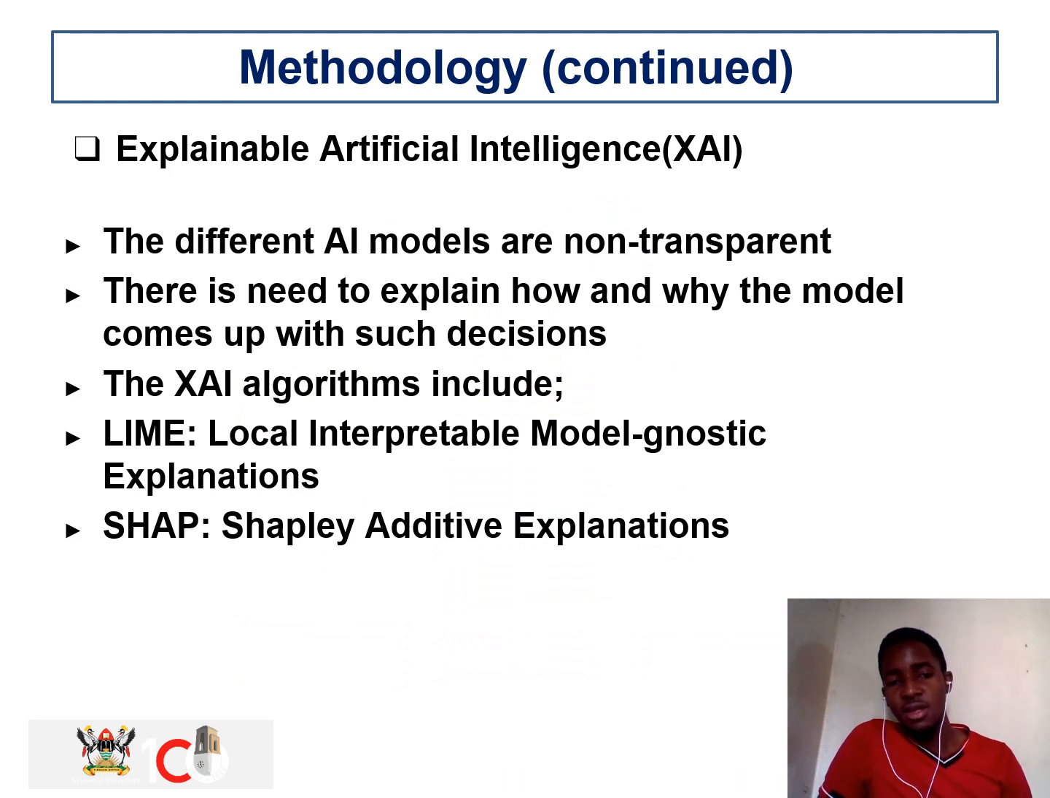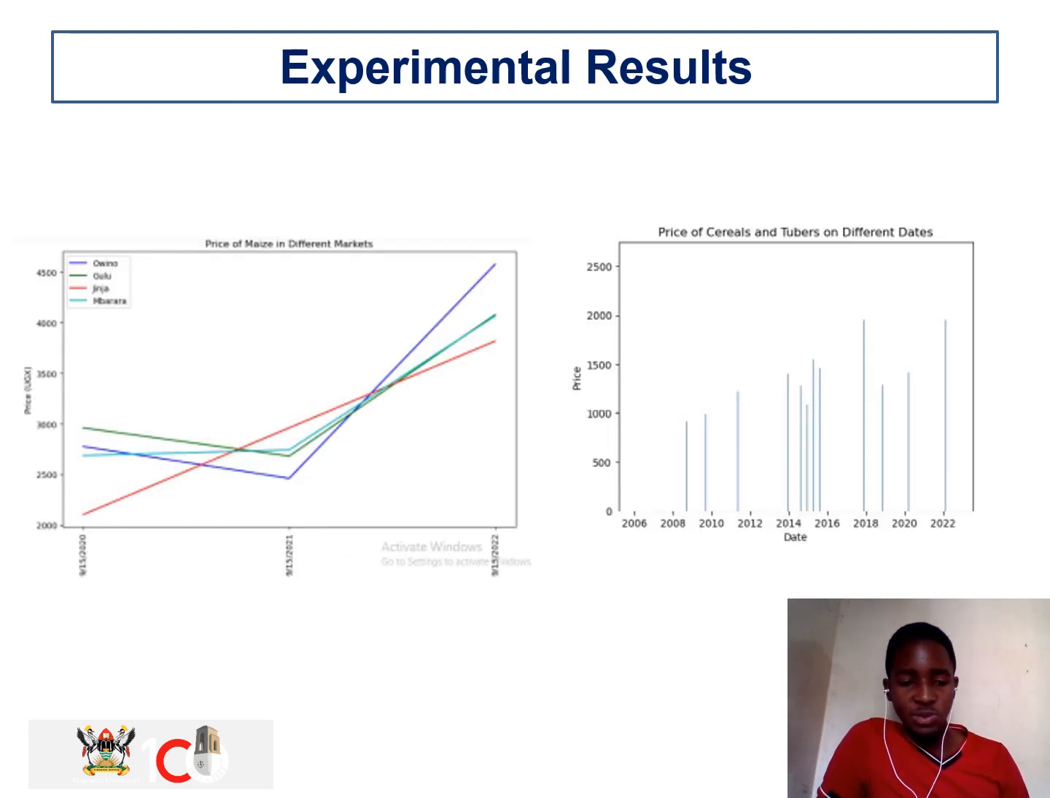Continuing with the methodology, the explainable artificial intelligence, as I earlier hinted, is needed to explain how and why the model comes up with such decisions. We have to explain the explainability of the model using algorithms such as LIME and SHAP. LIME is Local Interpretable Model-agnostic Explanations. Model-agnostic means that it is flexible with various models, and it will be used to explain our model better.